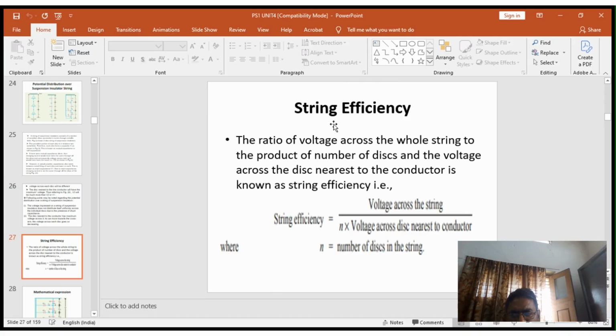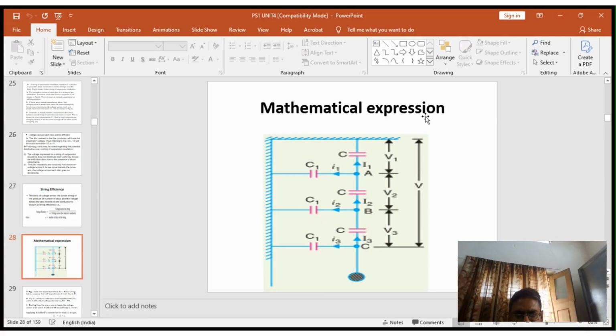One more important term related to this is string efficiency. String efficiency is defined as the ratio of the voltage across the whole string, that is V, to the product of the number of discs and the voltage across the disc nearest to the conductor. That is, string efficiency equals the voltage across the string divided by the number of insulators times the voltage across the disc nearest to the conductor. N is the number of discs in the string.